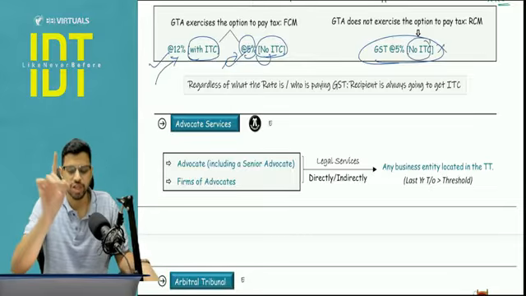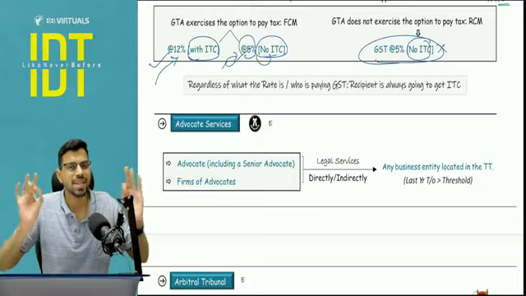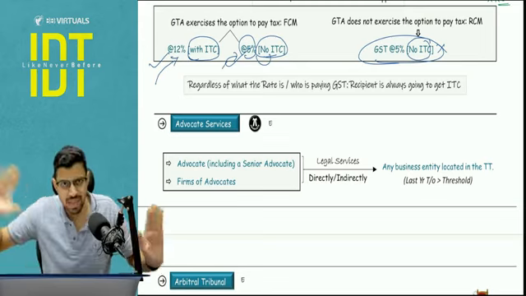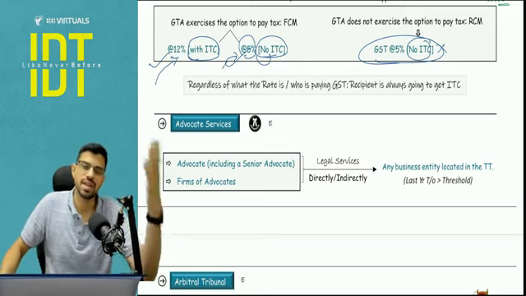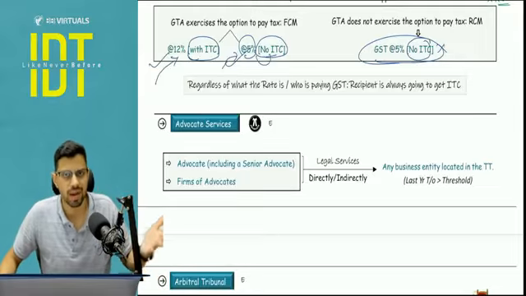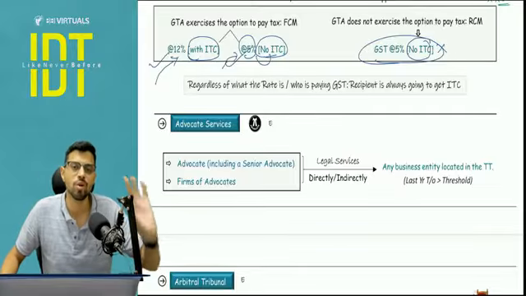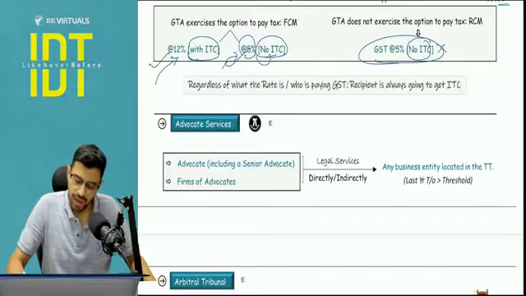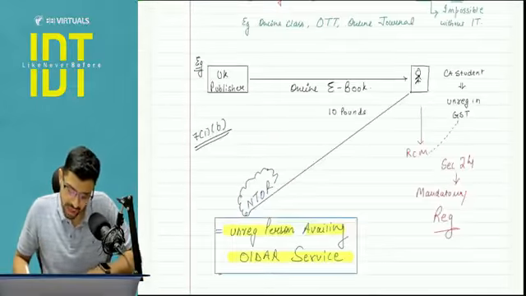One small clarification: regardless of what the rate is and regardless of who is paying it, the recipient is always going to take the ITC, provided Chapter 7 ITC compliance is done. Many people get confused that if there is an RCM, will I get ITC? If there is an FCM, will I get ITC? Guys, it does not matter. Whatever the case may be, recipient is going to take the ITC. Okay. Now let me see if there is any question that we covered in the class on which I can test you.